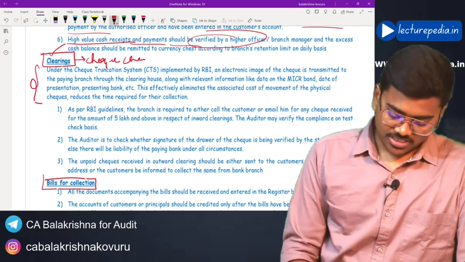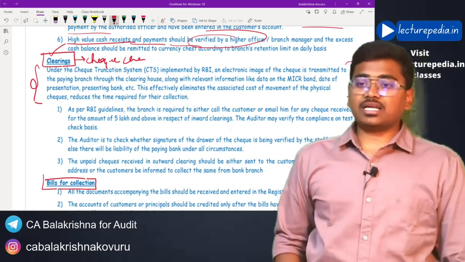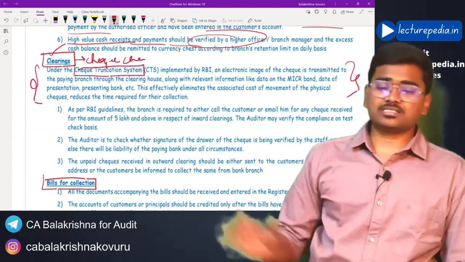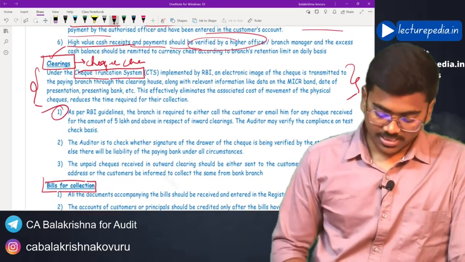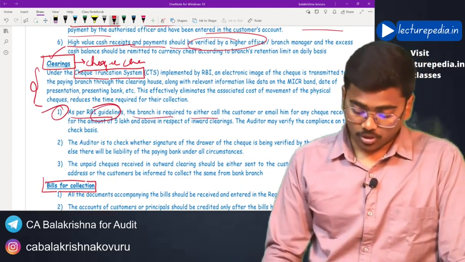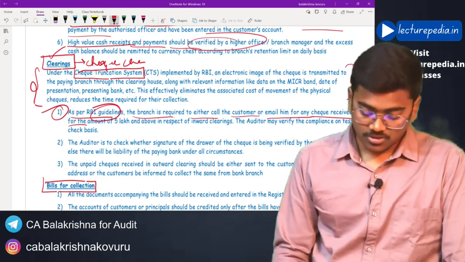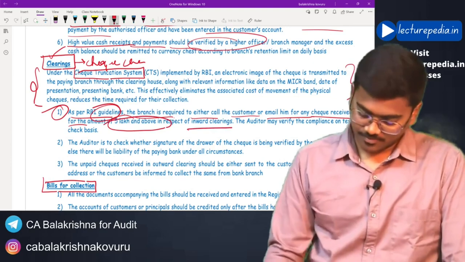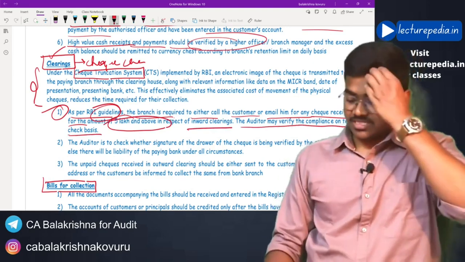See here, first of all, I have explained what is meant by a check truncation system. Here you can find check truncation system. I have already explained it. Now coming to the internal controls with respect to clearing. As per RBI guidelines, the branch is required to either call the customer or email him for any check received for amount of 5 lakh and above in respect of inward clearings. The auditor may verify the compliance on test check basis.